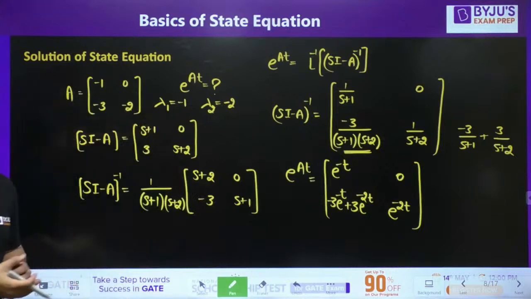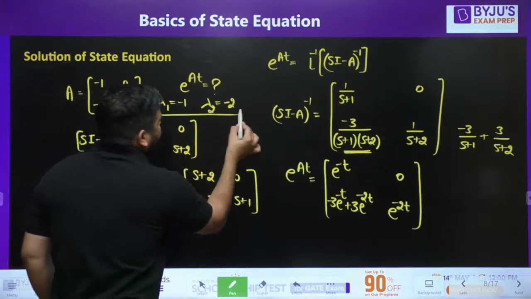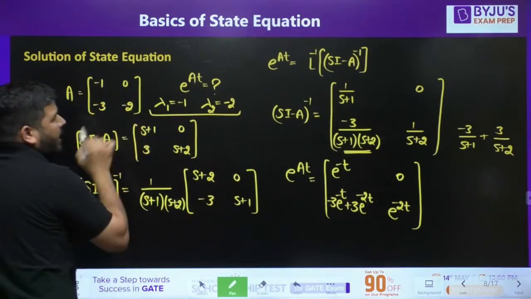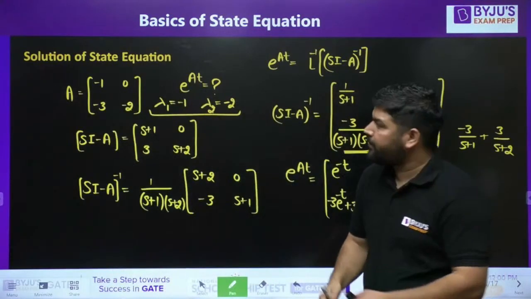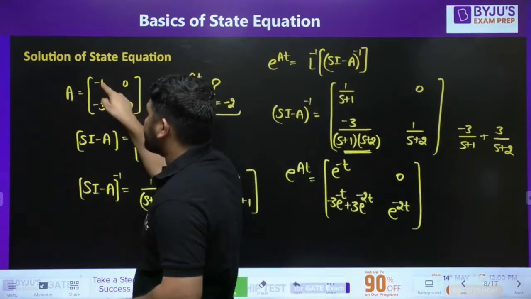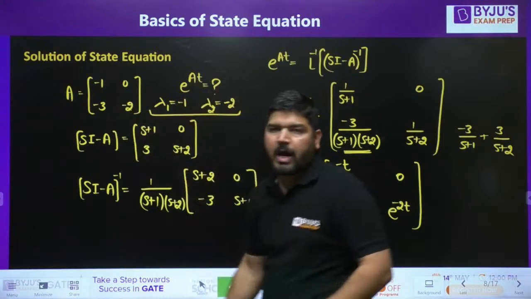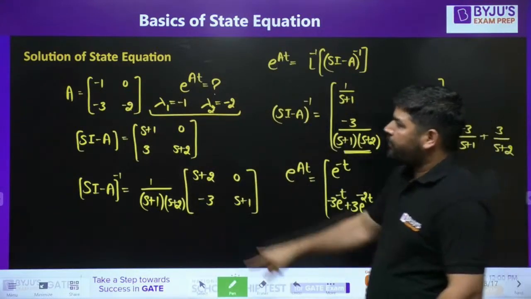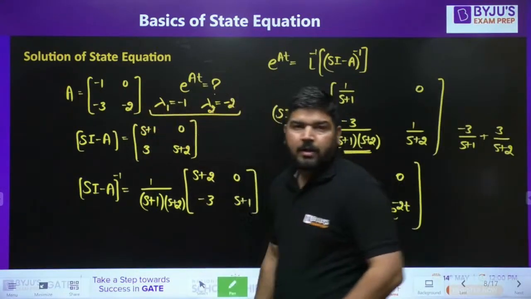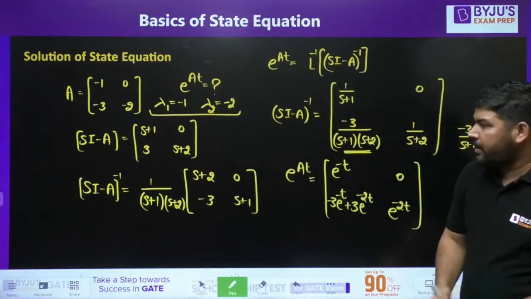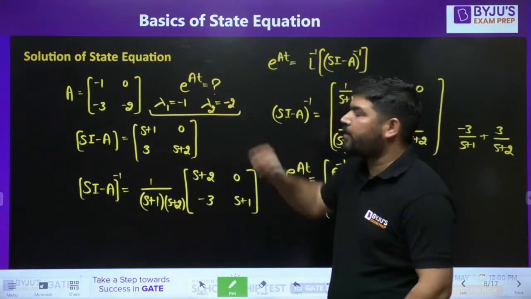Whenever you have a lower triangular matrix, the elements on the principal diagonal are the eigenvalues. So if you find these eigenvalues, you can use the Sylvester interpolation method to find e to the power At.